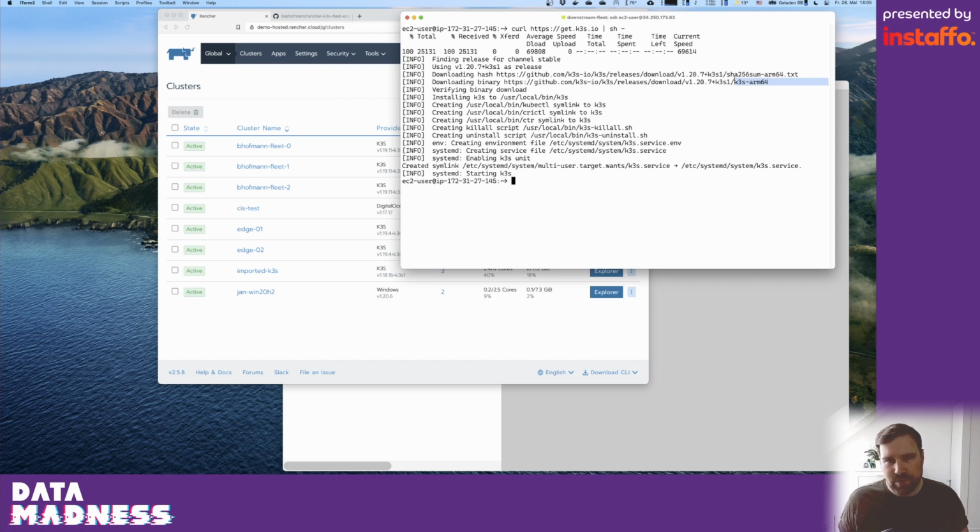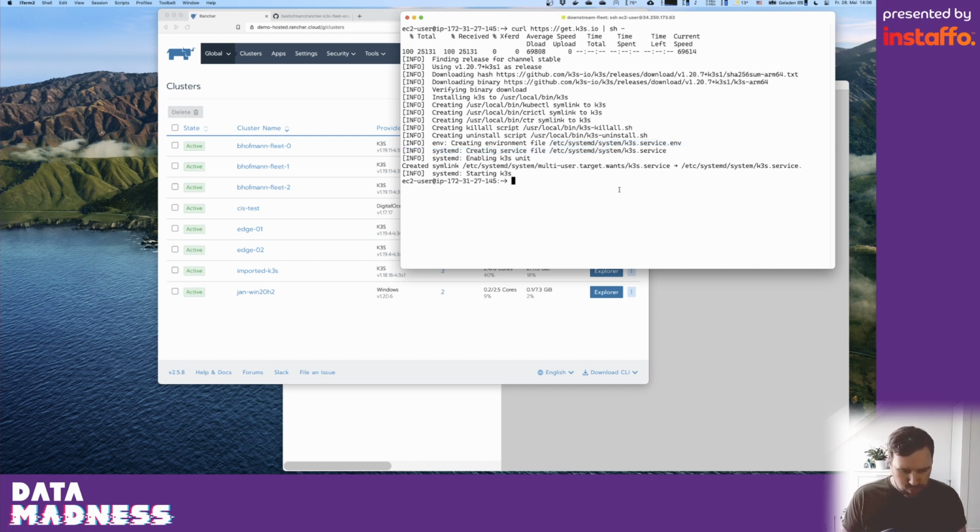You can see this here. It's then putting the binary to user local bin. For convenience, it's also creating a couple of symlinks for other CLI tools that are embedded within K3s. And it's creating two small scripts to completely stop and to completely uninstall and remove K3s. And then it's creating a systemd service and starting it. So I can also easily not use this script, but put this into my own Ansible, Terraform, whatever automation.